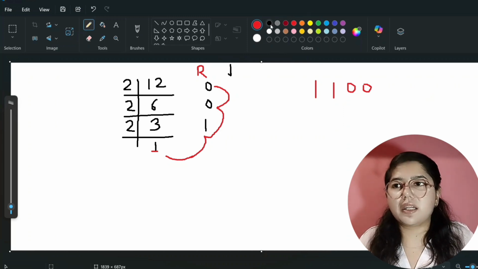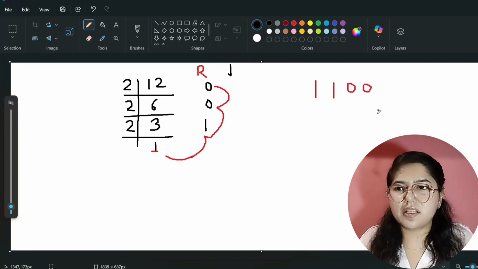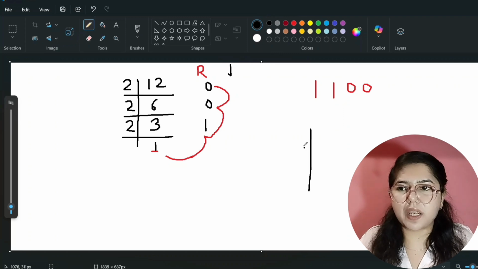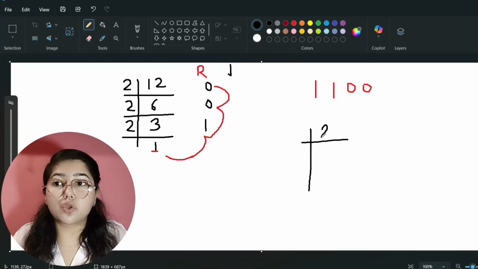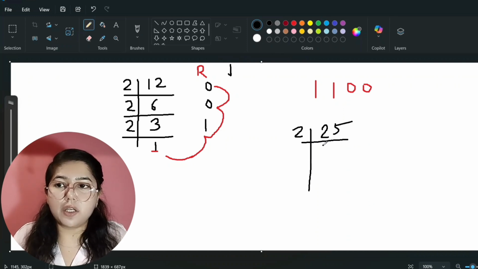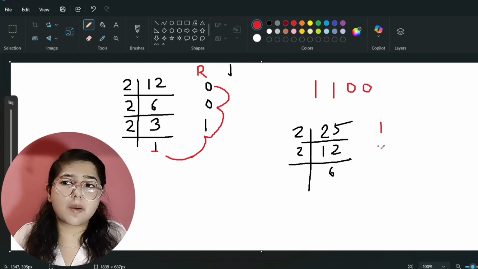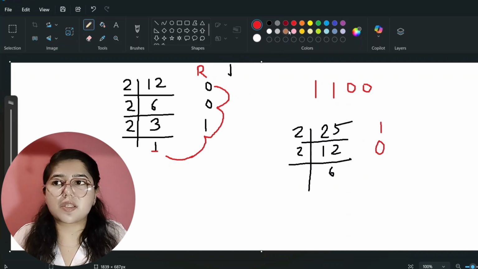Okay. Now we will take another example. If I tell you that you have to find the binary of 25, right? So you have to divide by 2 only. To find the binary of 25, I will divide by 2: 2 ones are 2 and 2 twos are 4. So tell me, is it completely divisible? No, it is not completely divisible, right? So its remainder will be 1. Now again I will divide 12 by 2. So what will be the answer? That will be 6. Is it completely divisible? Yes, it is completely divisible. That's why its remainder will be 0, right?